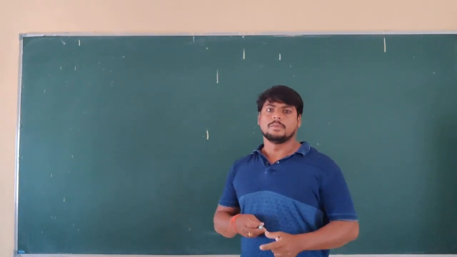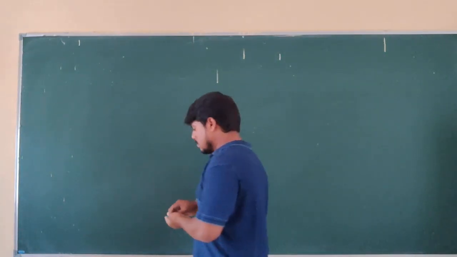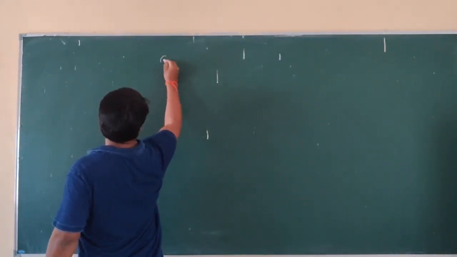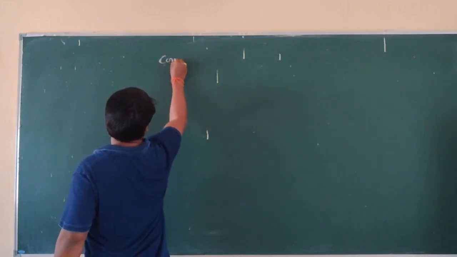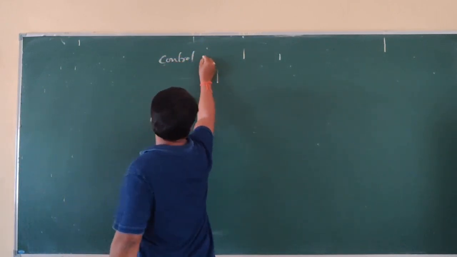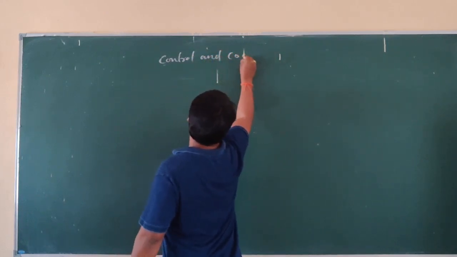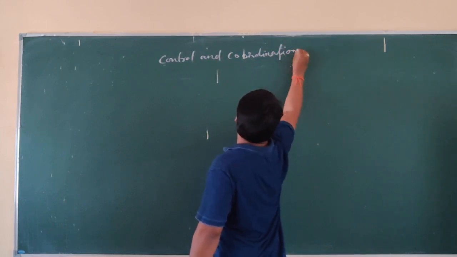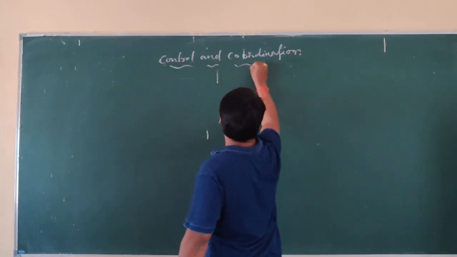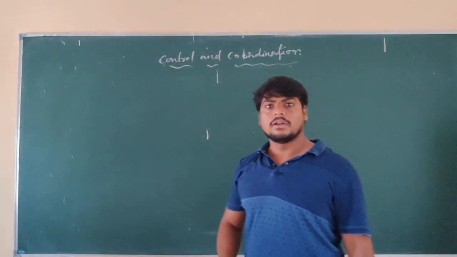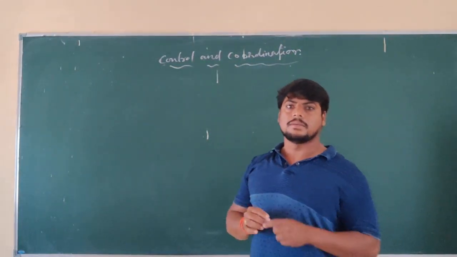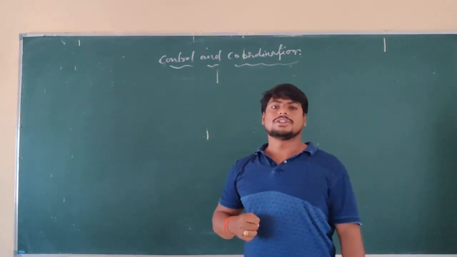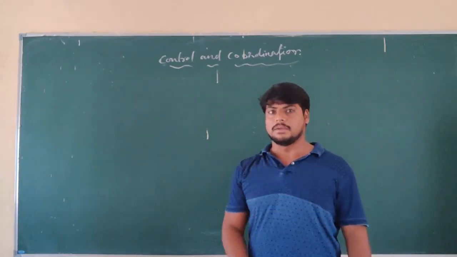Today we are going to discuss a new topic, control and coordination. Under the control and coordination concept, we are going to discuss how plants and animals respond to changes in the environment.